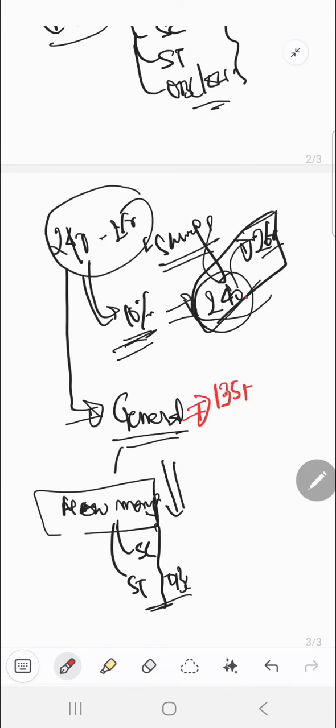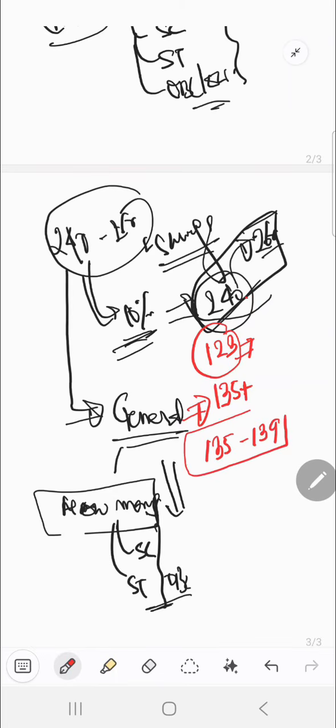135 plus. Most of you would not agree with me, because it seems a bit higher compared to 123. But you also see that the marks per question is higher this time, and it would be around 135, say 139, around this much. Anyone getting in this range, I think, should be able to clear for the interview.